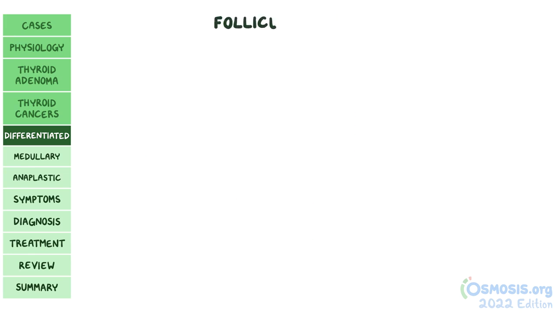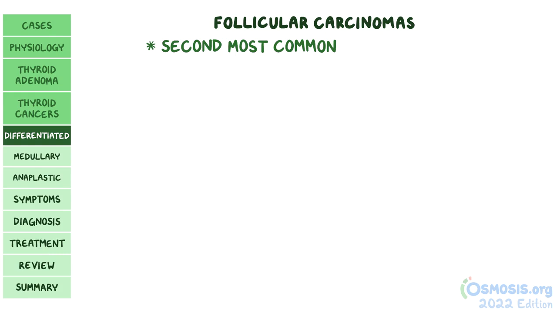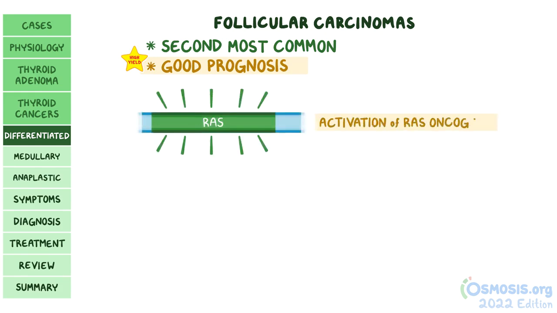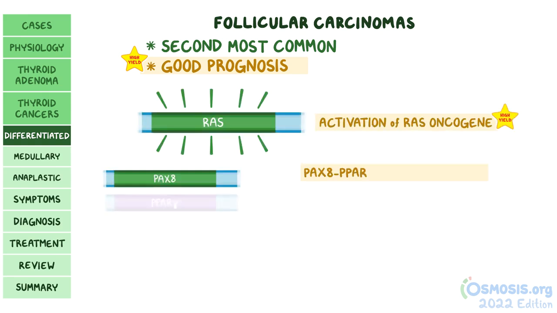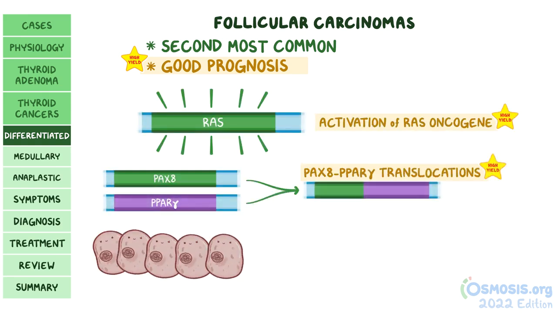The second type, follicular carcinomas, represent the second most common form of thyroid cancer, and they have a good prognosis. This type of thyroid cancer is associated with the activation of RAS oncogene and PAX8/PPAR gamma translocations, which promotes proliferation.